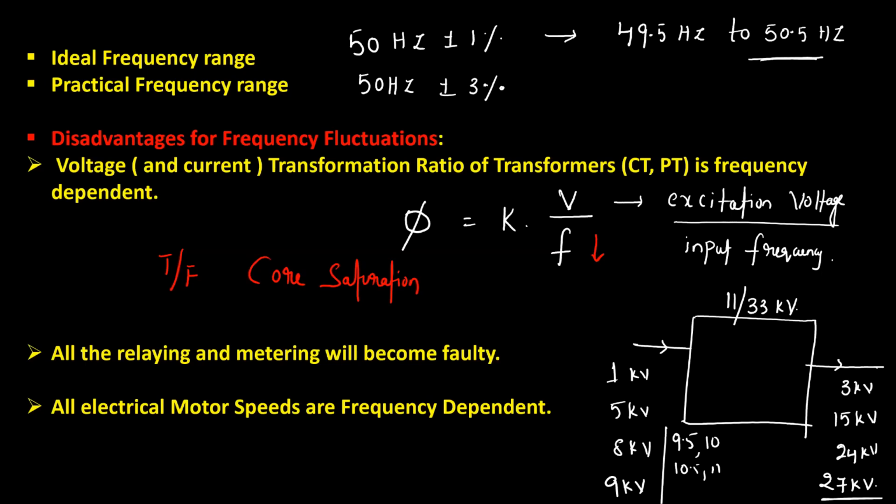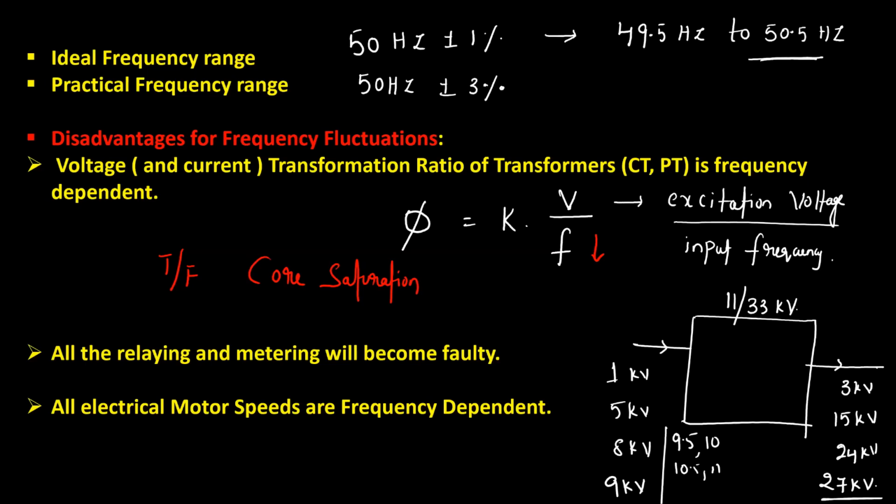What you do is step down the voltage by using the potential transformer, and step down the current to a lower value by using the current transformer. So depending upon those CT and PT ratios, you step down the voltages and currents and you measure them.